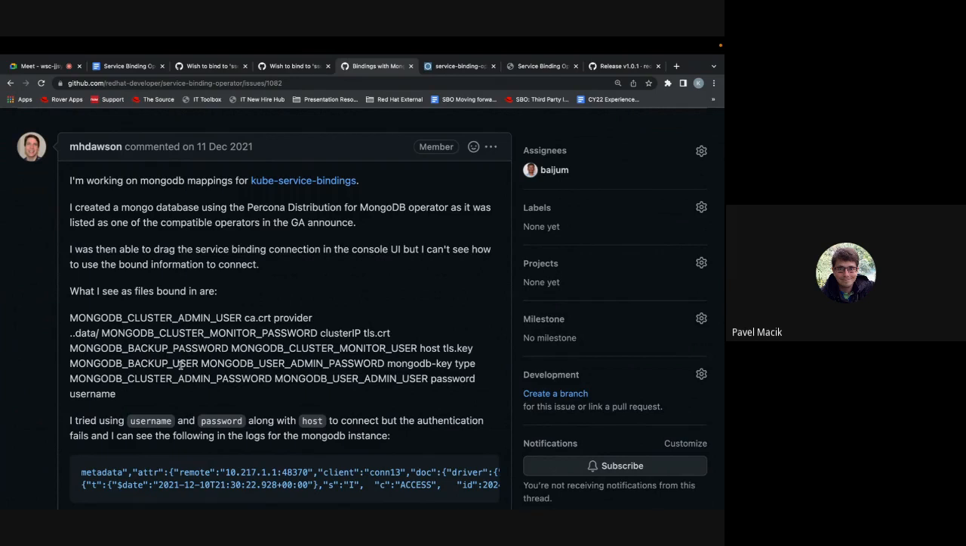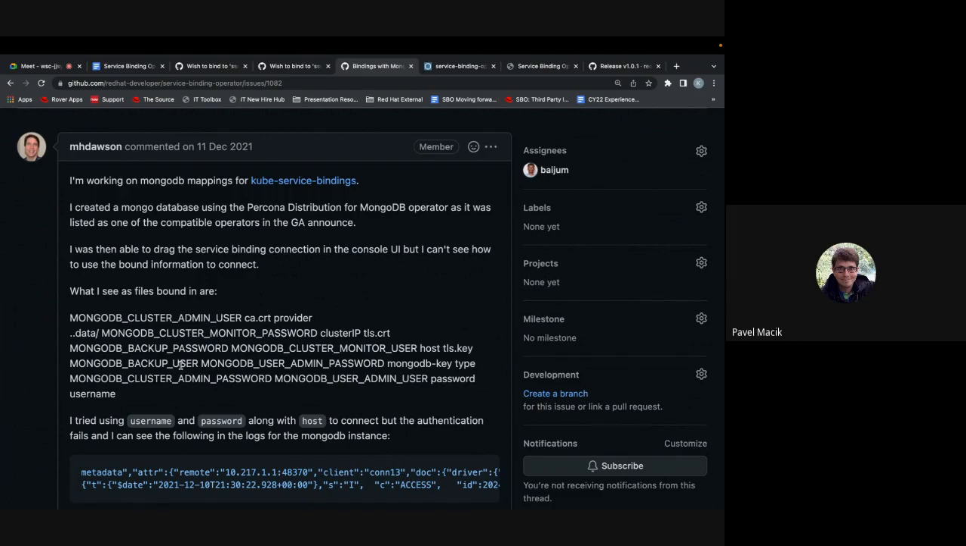The problem is that the MongoDB operator exposed the username and password, the credentials for the database admin user, but the database admin user doesn't have a role to actually be used by an application, I would say. Yeah, yeah, that's the idea of it. Right. Okay, I think that's the problem, right?